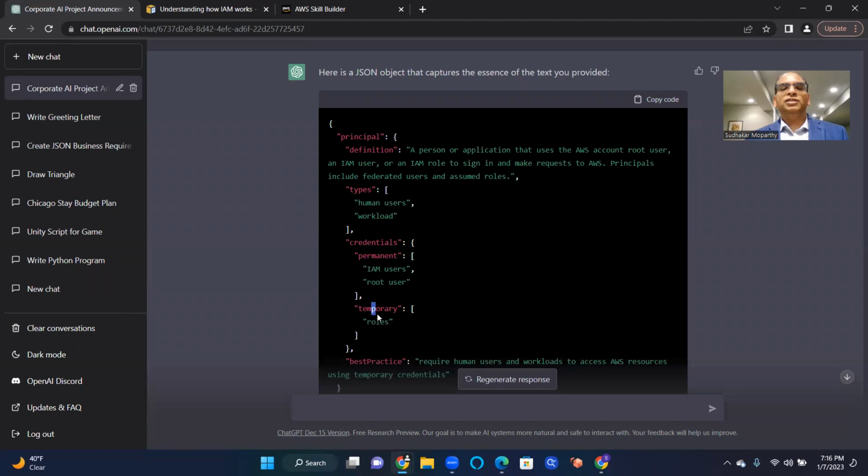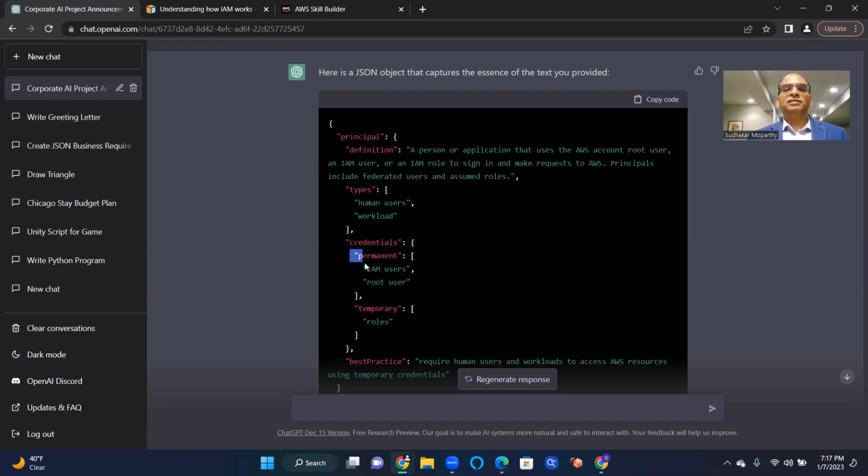Temporary credentials. Sometimes you want to give somebody access to your resources, so you can assign a role and then make them access that temporarily, and then it will be gone. It will expire.